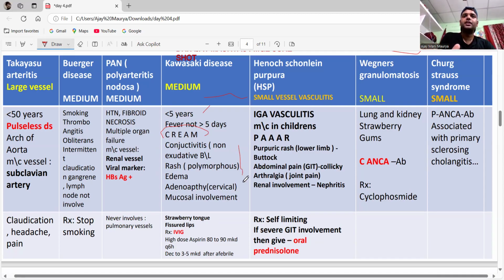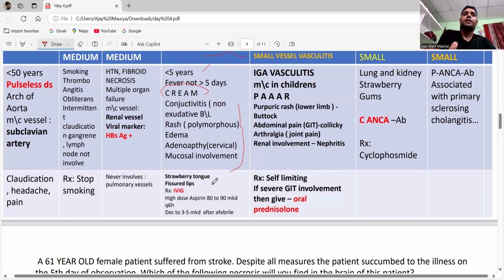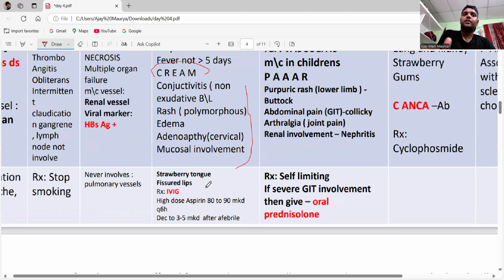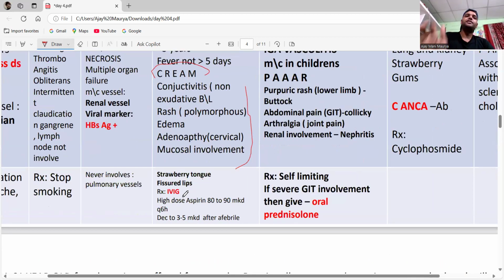So if you see any of these in the question, just mark the diagnosis as Kawasaki disease. Remember, the treatment you are giving is high-dose IVIG, and also aspirin at a high dose, 80 to 90 mg/kg/day every 6 hours. Aspirin is usually not given in children, but in Kawasaki we give aspirin, because aspirin otherwise can cause Reye syndrome.